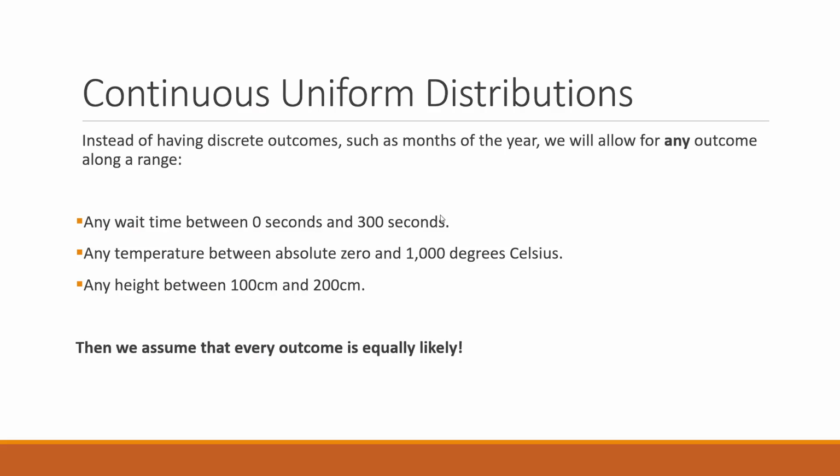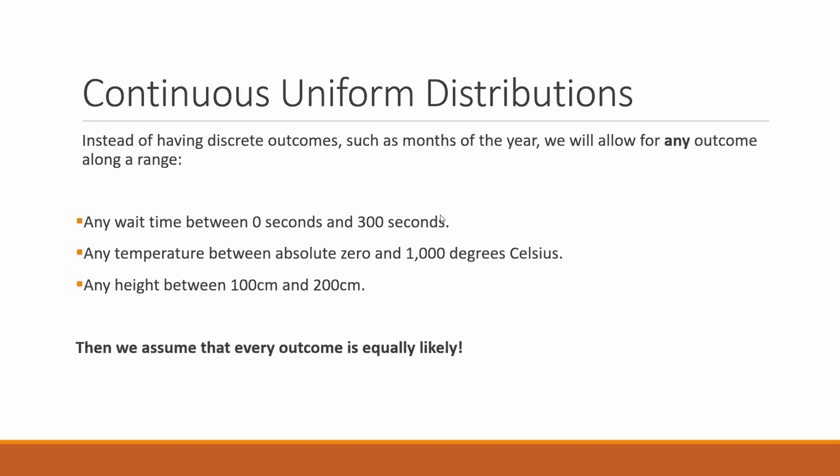Well, what if we are continuous, where instead of having 1, 2, 3, or 12 discrete outcomes, such as January through December, we allow for any outcome, specifically any amount of time between 0 and 300 seconds. Now, that doesn't mean there's 301 distinct outcomes. I'm saying anything between 0 and 300. So sure, 0, 1, 2, 3, 4, up to 299, 300.